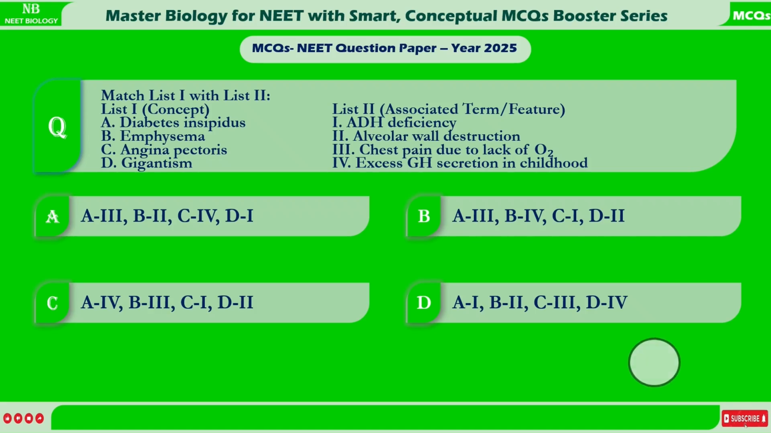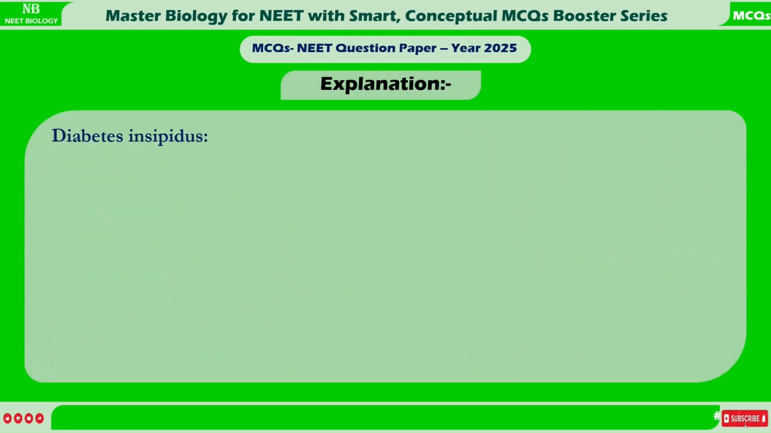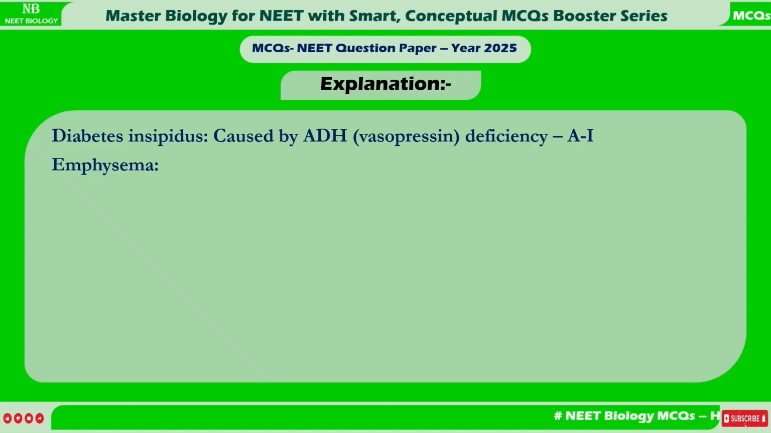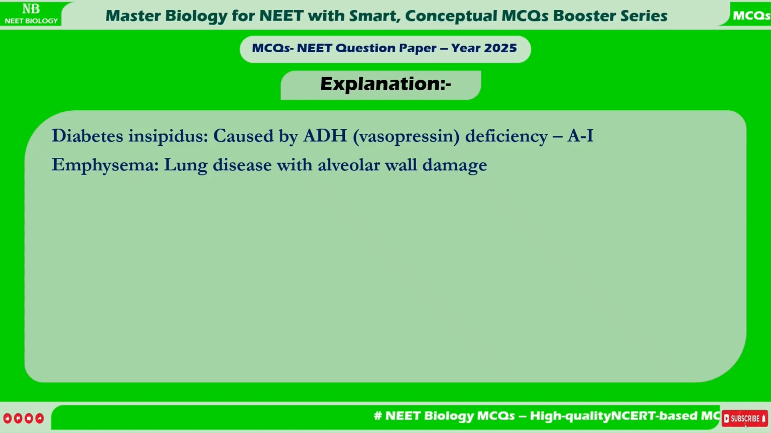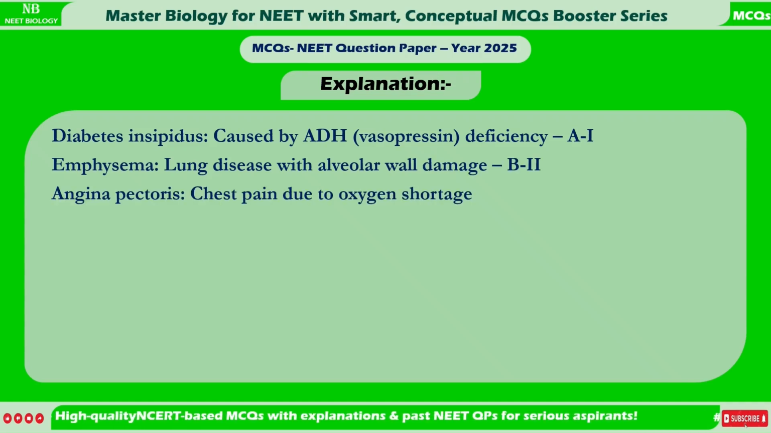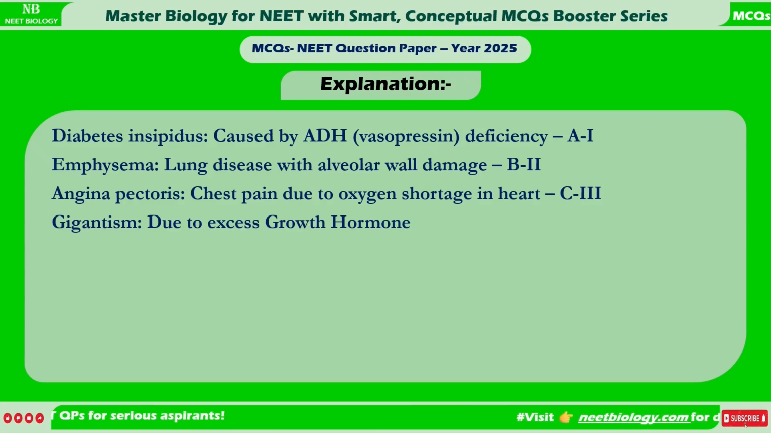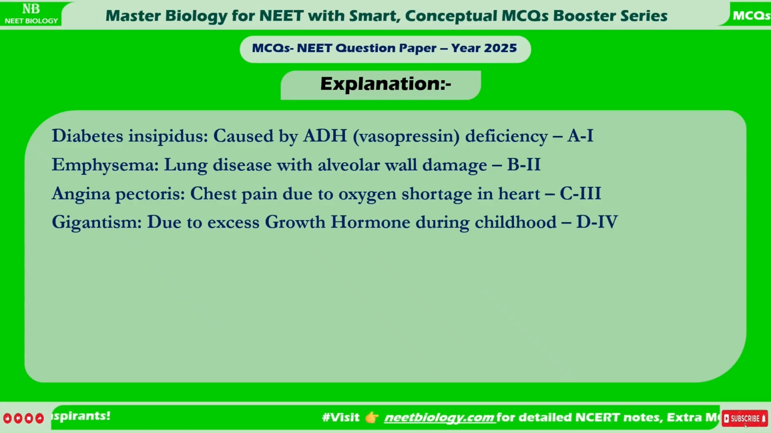Correct answer is D. A1, B2, C3, D4. Explanation. Diabetes insipidus, caused by ADH, vasopressin, deficiency, A1. Emphysema, lung disease with alveolar wall damage, B2. Angina pectoris, chest pain due to oxygen shortage in heart, C3. Gigantism, due to excess growth hormone during childhood, D4.